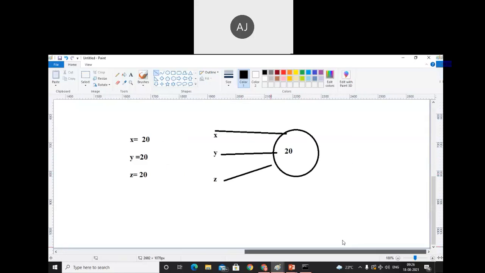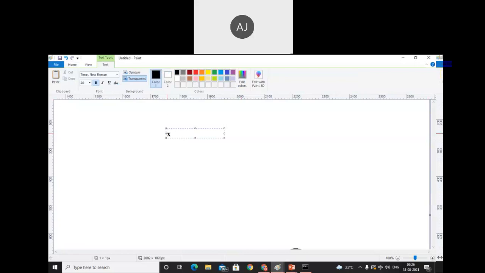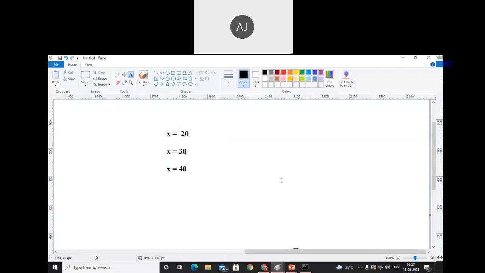So let's look at another example. थोड़ा सा एक another example लेते हैं. So, इससे थोड़ा सा और concept clear हो जाएगा. So, x is equals to 20, x is equals to 30, x is equals to 40. Now in that case, how many objects will be created? Sir, 3 objects will be created. Yeah. Answer is correct.